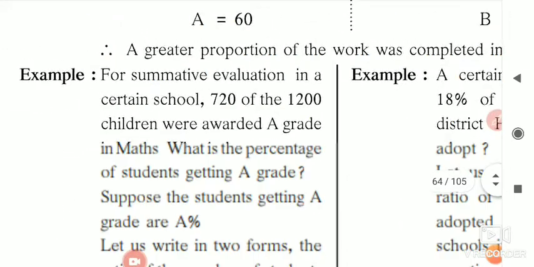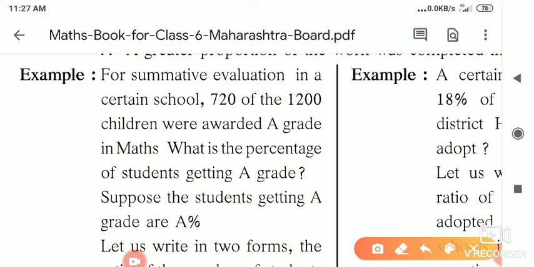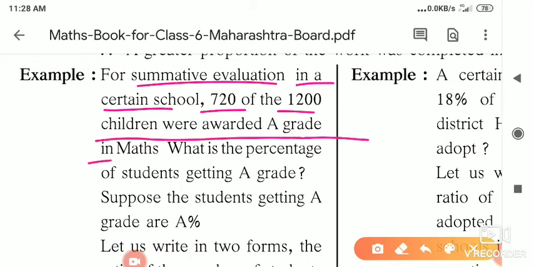Now the second example. For summative evaluation, as you know, we are doing both summative evaluation and formative evaluation. Summative evaluation means your papers and all. In a certain school, 720 of the 1200 children were awarded A grade in maths. In maths how many students? 720. Means total how many students are there? 1200, and out of that 720 got the A grade. What is the percentage of the students given A grade?